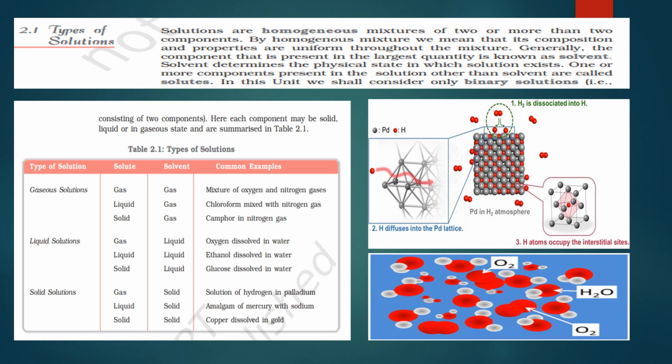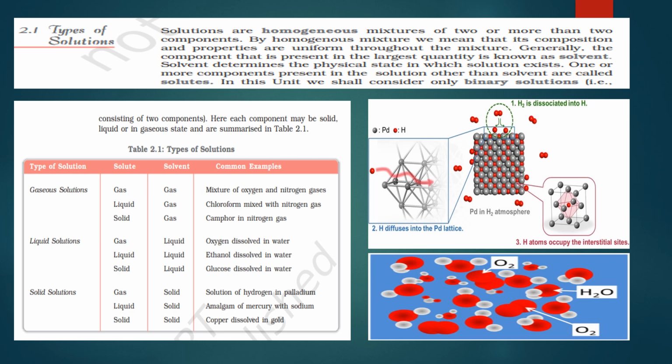In a solid solution, the component whose amount is higher is called the solvent, and the amount of solute is less; it can be gas, liquid or solid. Here the solute is liquid. So liquid and solid together make a solution. The example they have given is the amalgam of mercury with sodium. So we'll try to understand what this is.